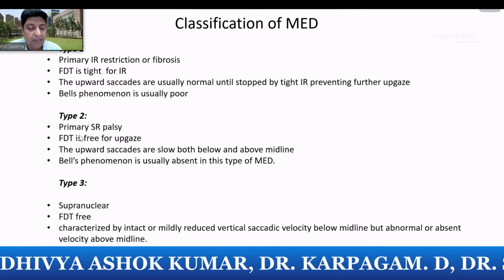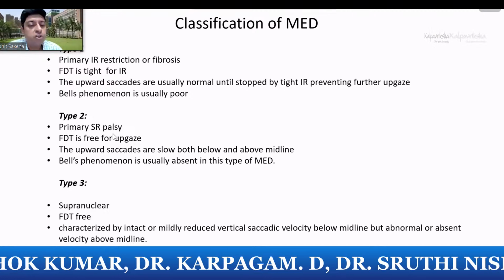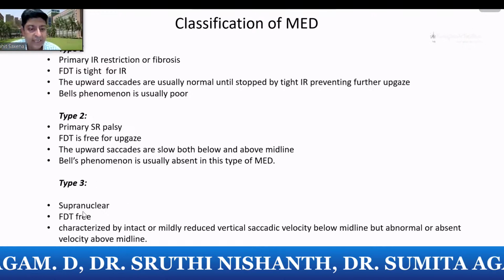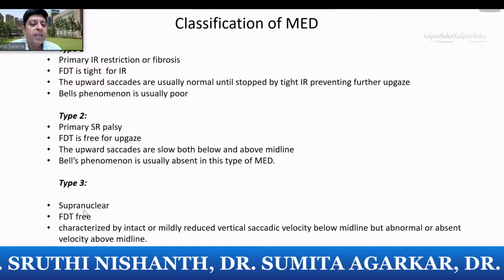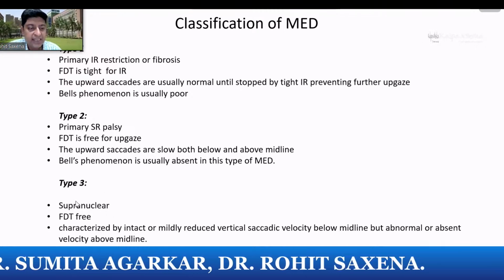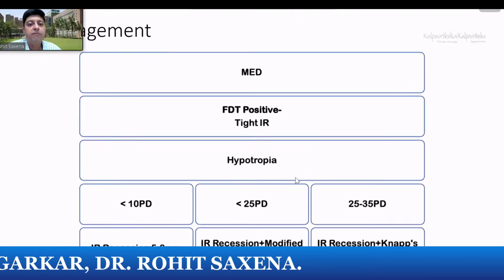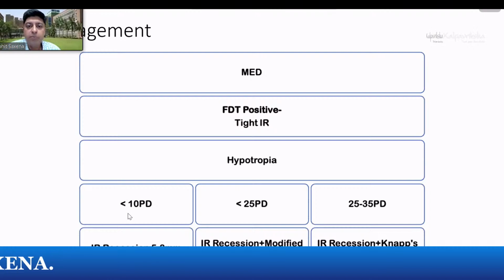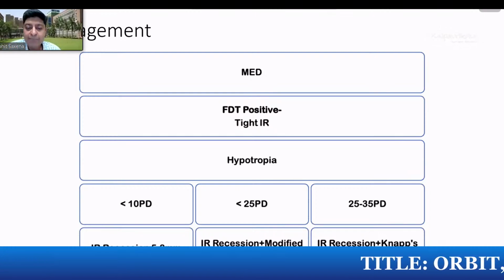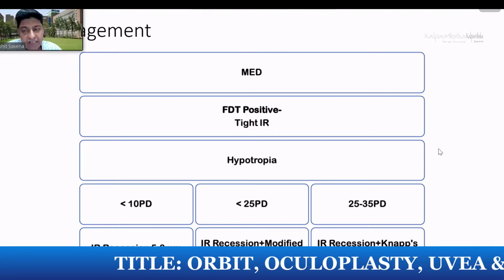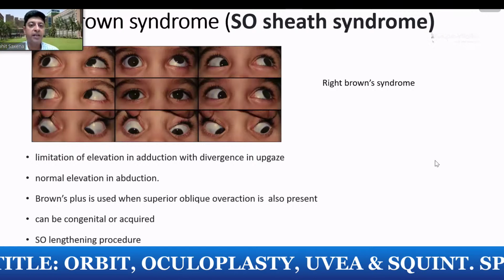inferior rectus, a primary superior rectus palsy, which is the most common congenital monocular elevation deficit cause, and it can also be supranuclear gaze palsy, which you can confirm by just doing a Bell's or a Doll's. The eye will move up as a reflex eye movement, but it's not going to go up voluntarily. You need to decide the amount of deviation when you're managing monocular elevation deficit. You can do an inferior rectus recession, or you can do a NAPS procedure where you are going to transpose the horizontal recti, and again as a transposition procedure, augment the superior rectus.